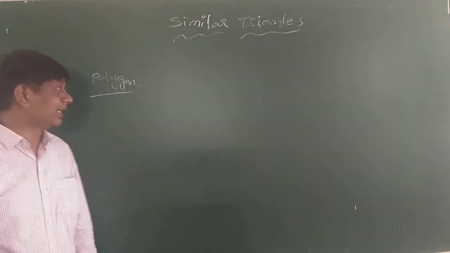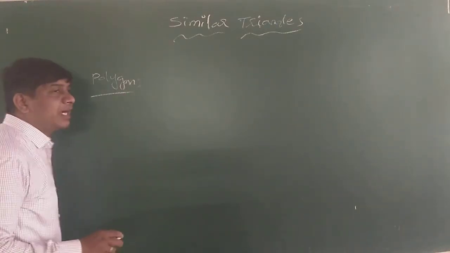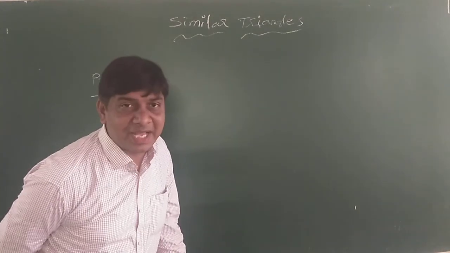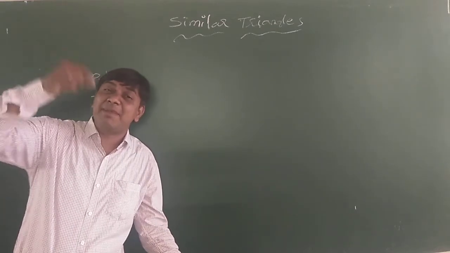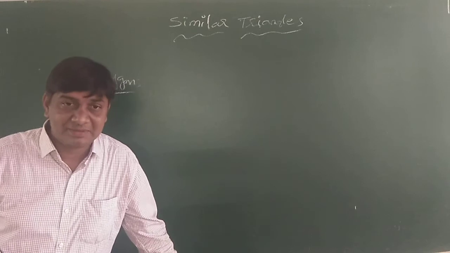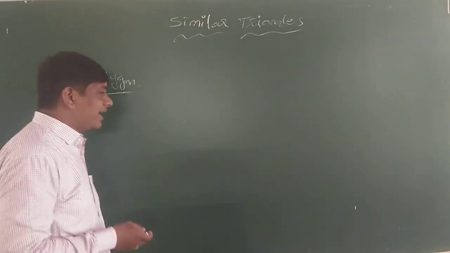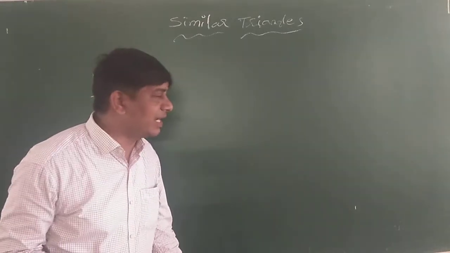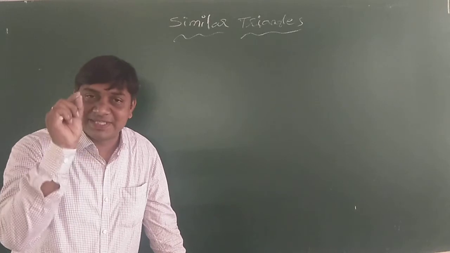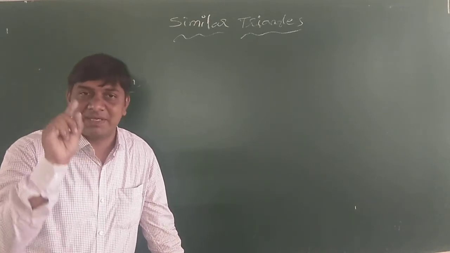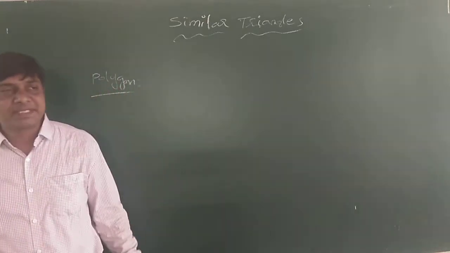At every vertex there will be an angle. So two polygons are said to be similar if they have the same number of sides. Somebody may get a doubt: sir, I will take a triangle, which is a three line segment figure, and another with four line segments. No. The shape should be the same, not necessarily the size.